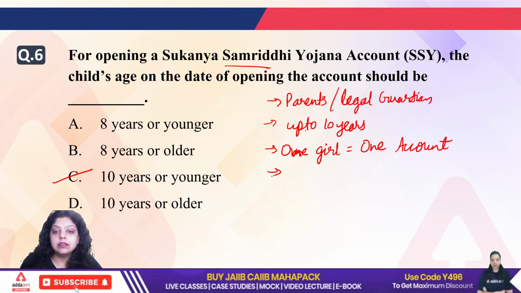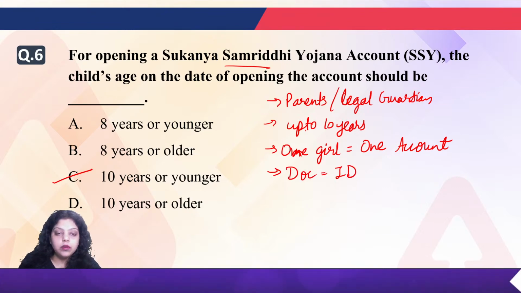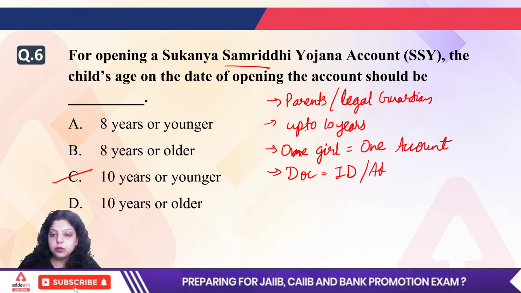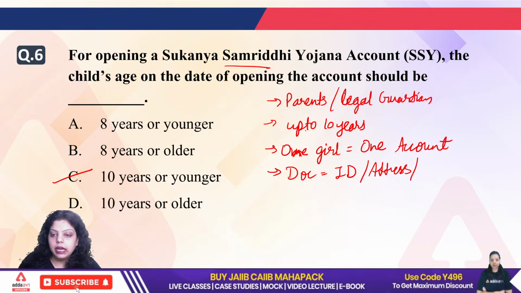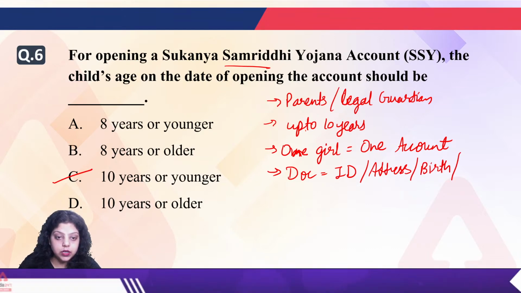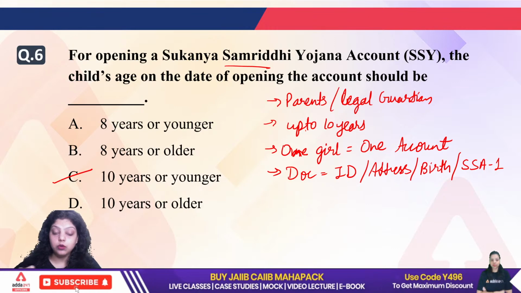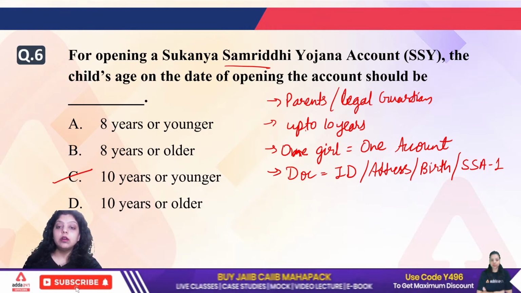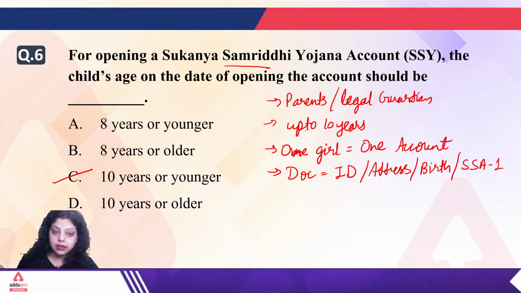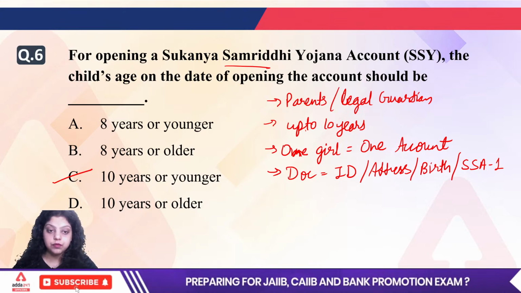Now next thing is, the documents which are required are identity proof of the guardian, address proof of the guardian, and the birth certificate of the girl child, and also the Sukanya Samriddhi account form 1. Okay, you have to give the Sukanya Samriddhi account form 1 along with the identity proof of the guardians, address proof of the guardians, and the birth certificate of the girl child.